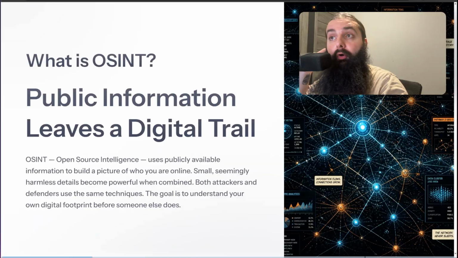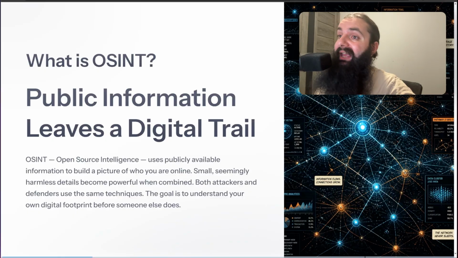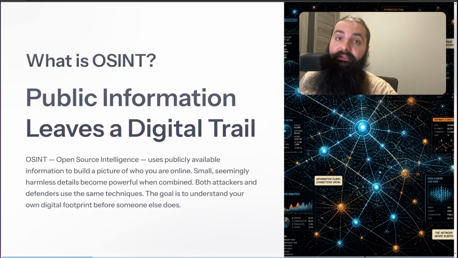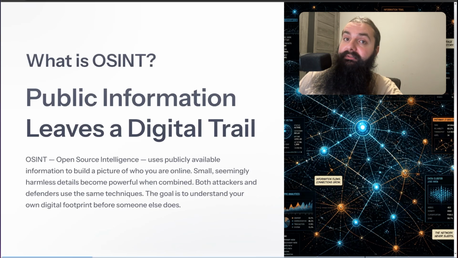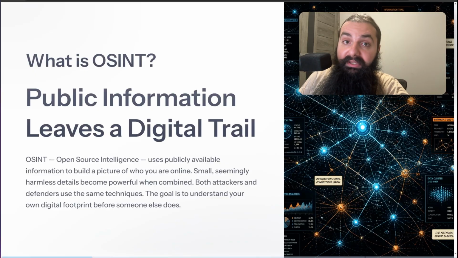Now, OSINT, open source intelligence, is basically anything anybody can do to look up information about whatever they want that's publicly available. That's why it's called open source, right? This is a very, very important key. So what you need to remember is that anything you put online, absolutely everything, can be found, because, for example, social media posts, right? That can be found.